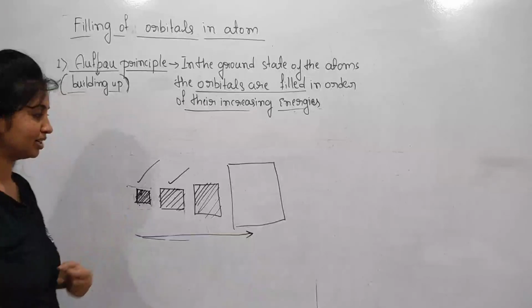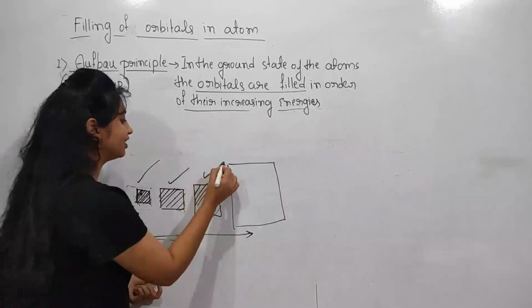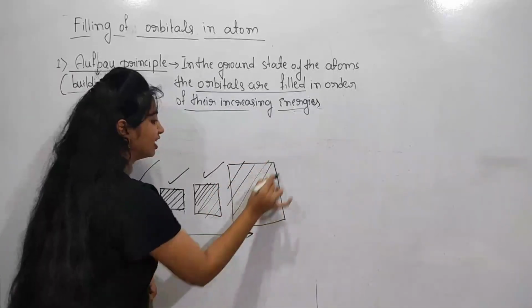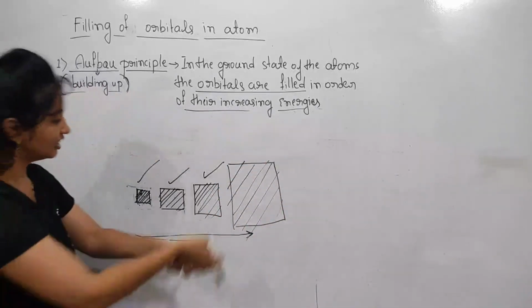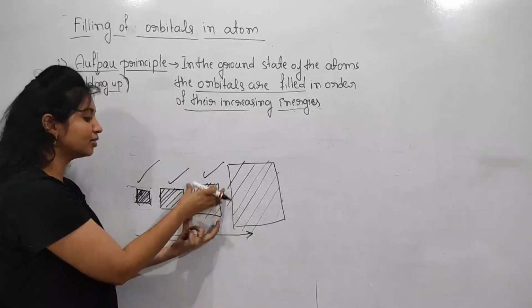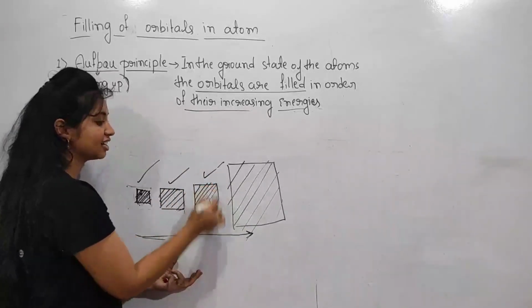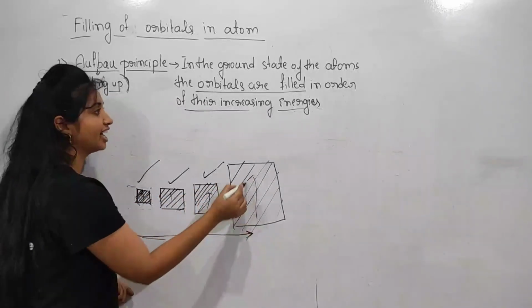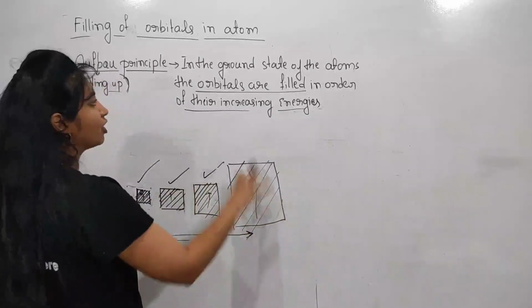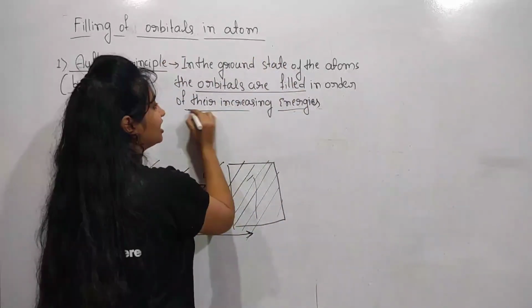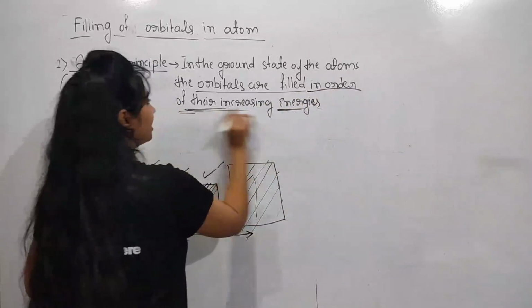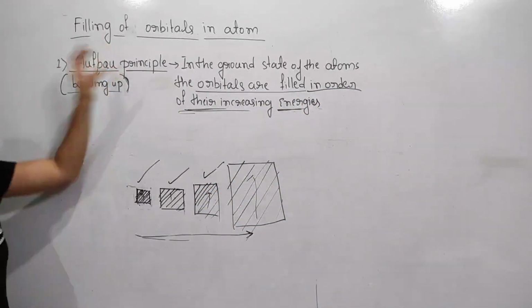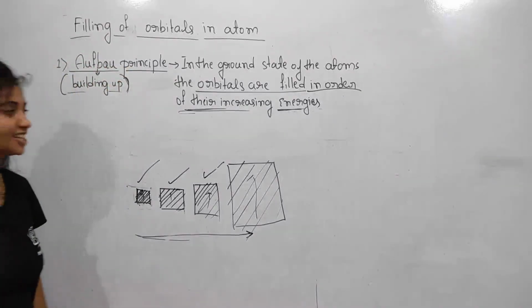The fourth energy level is filled only when the third energy level is completely filled. So this is what the Aufbau principle says to us.